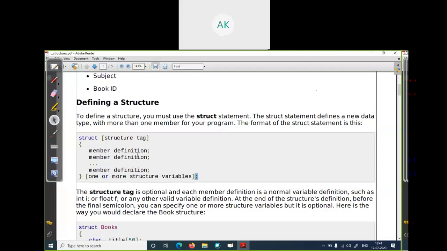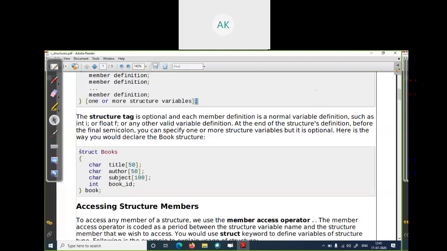This is the syntax and this is the example. Suppose struct books. What is the name of your structure? Here my structure name is books. So struct books, and char is the type of the title of the book. The title of the book is of character type. It can store 50 characters, maximum 50 characters. Author, the name of the author, is also char.